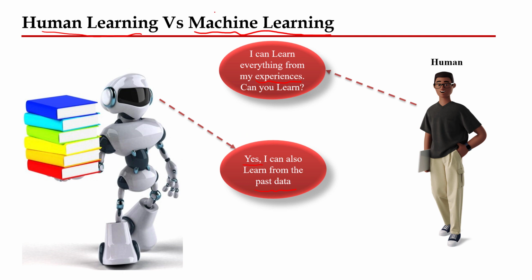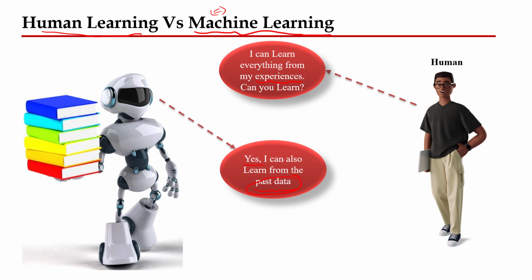When we say the machine can learn, we are talking about a certain algorithm which we are basically developing based on the past data. That means based on the previous or the past data, we are trying to identify how the machine can behave.